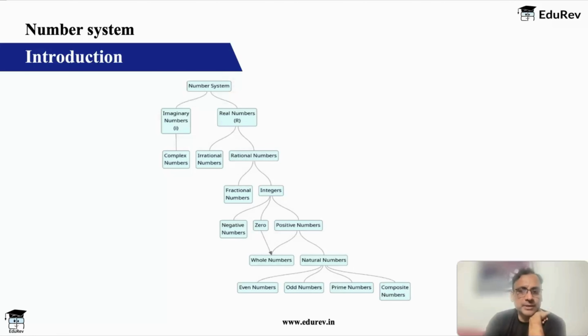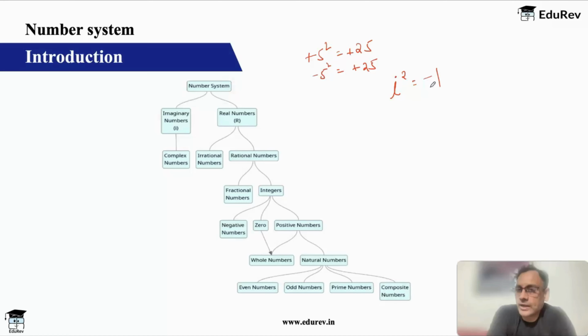Okay, so for example, if you take plus 5, the square of plus 5 will give you 25, which will be plus, and the square of minus 5 will also give you plus 25. So a square will always be a positive number. So if I tell you that there is a number i whose square, i squared, is equal to minus 1, I'm sure you will say that this is not possible. Yes, very much this is not possible.